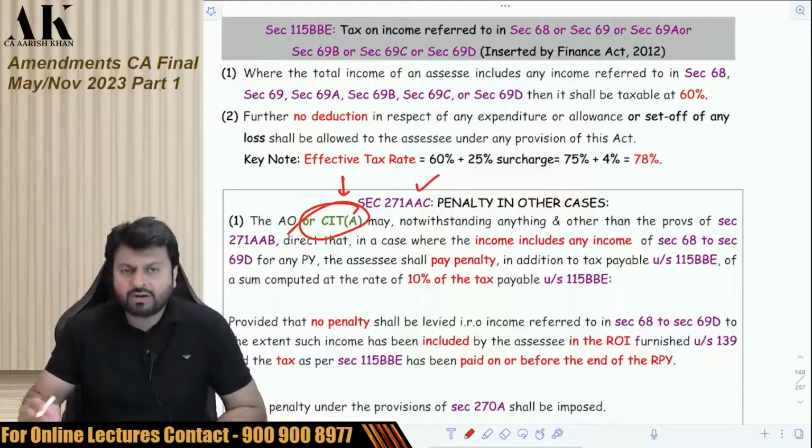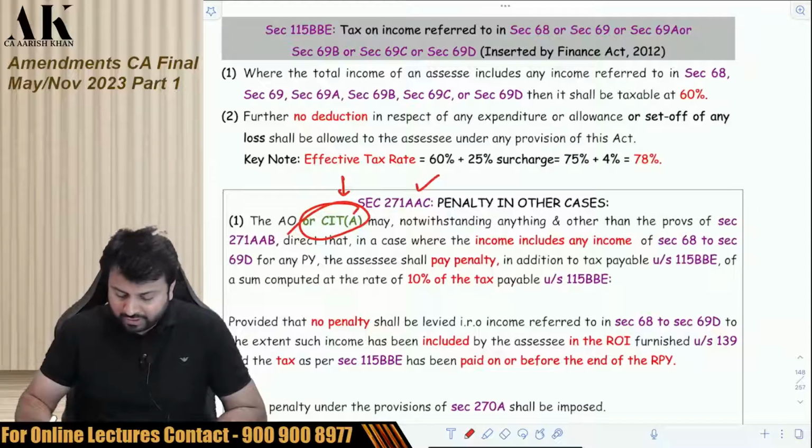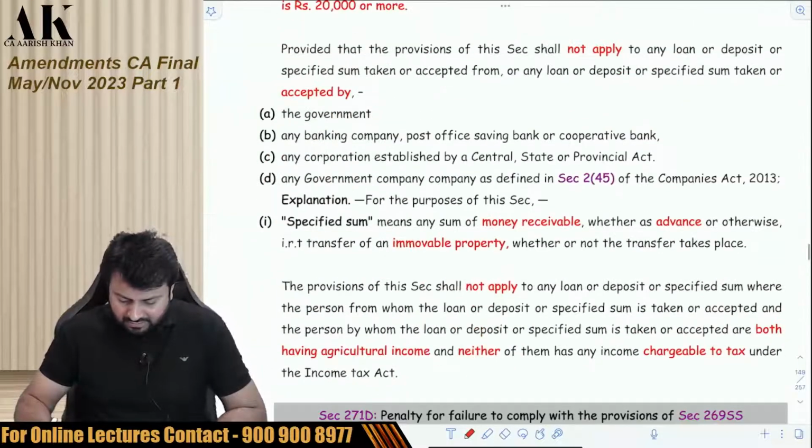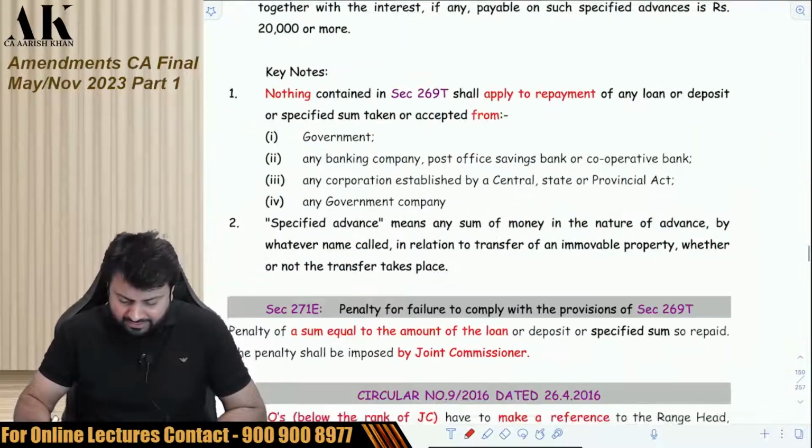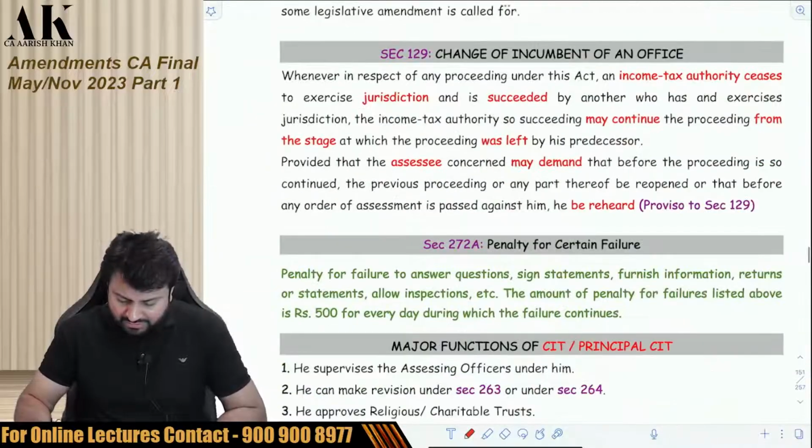They have given the power to CIT appeal also, along with the assessing officer. So here also they have made this amendment. Okay. Now next, there is one last amendment in the chapter of penalty. Then we'll move on to the next chapter.